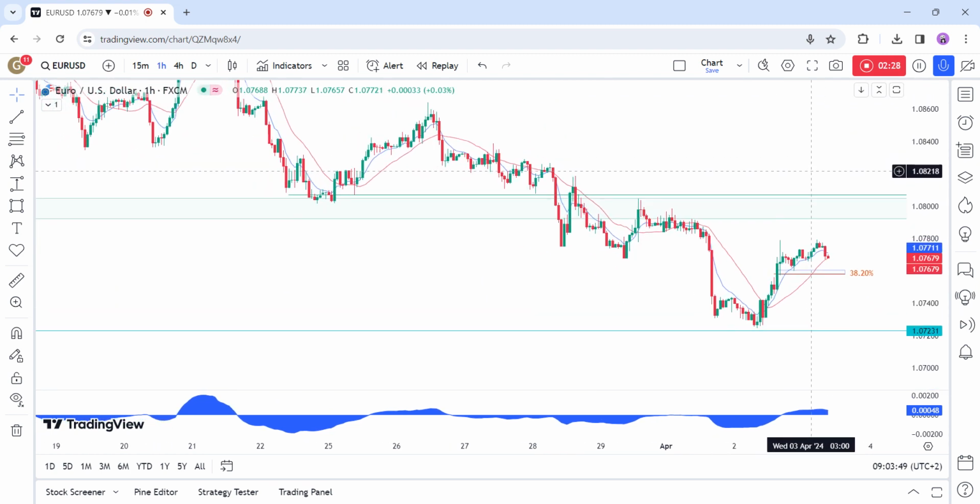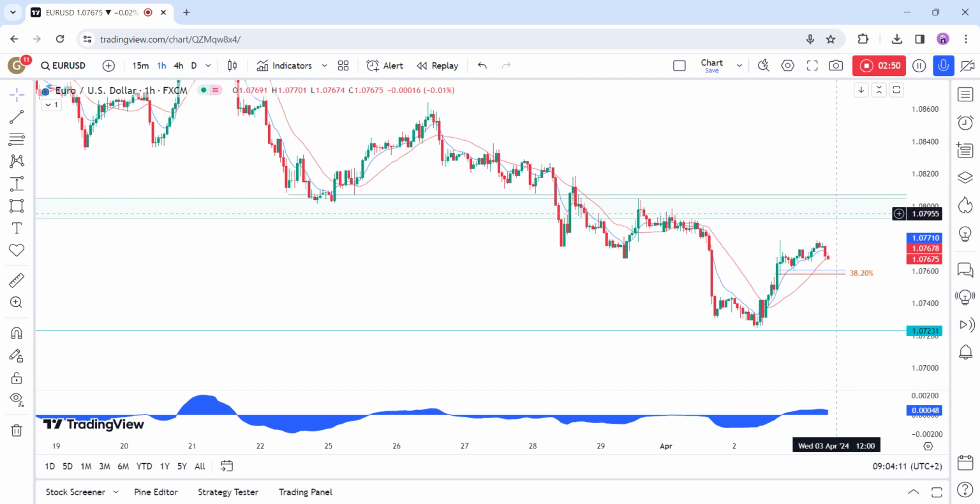On the 1-hour chart, we can see that we have this minor support zone around the 107.60 level, where we can find the confluence of the 38.2% Fibonacci retracement level and the red 21 moving average. This is where we can expect the buyers to step in with a defined risk below the level to position for a break above this resistance with a better risk to reward setup.